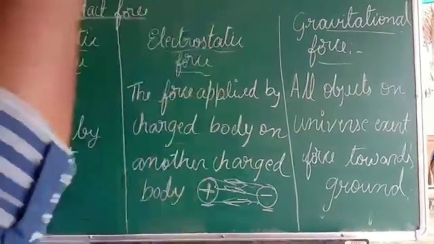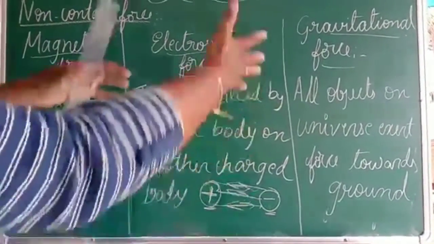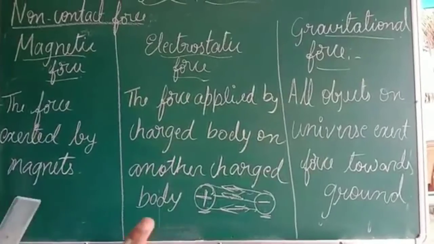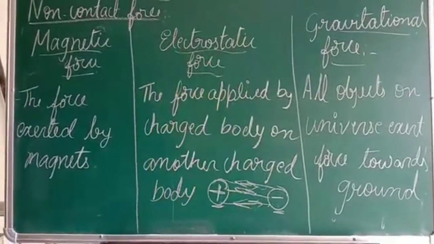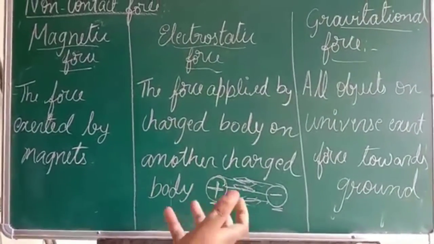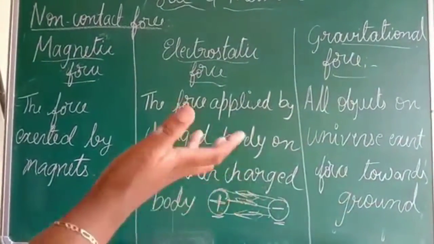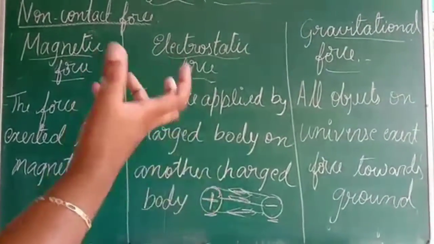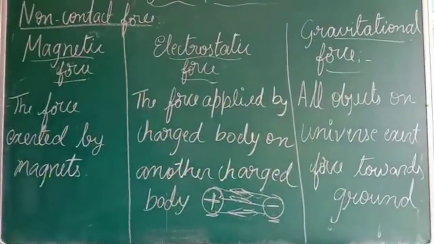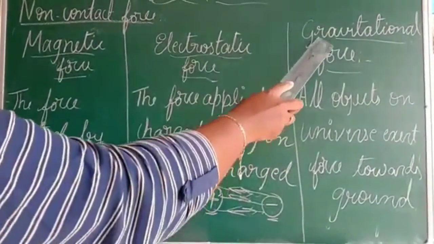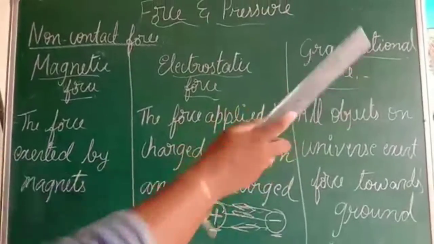Now, this board stand is standing here. Why is it standing? Because of the gravitational force. There is a force exerted on all the creatures in the universe. That force acts towards the ground. That particular force is called gravitational force.